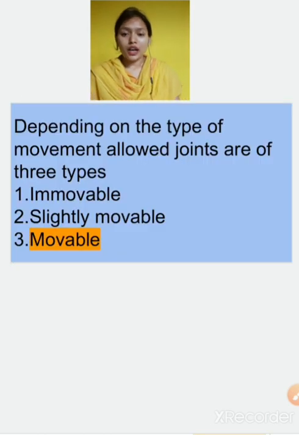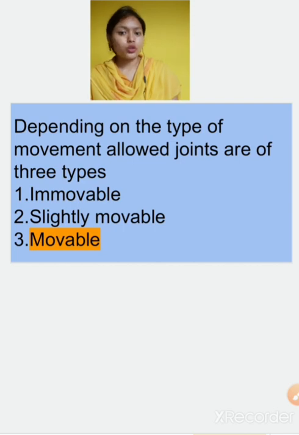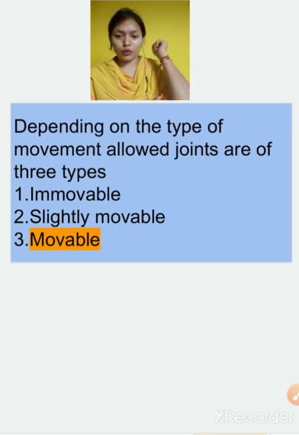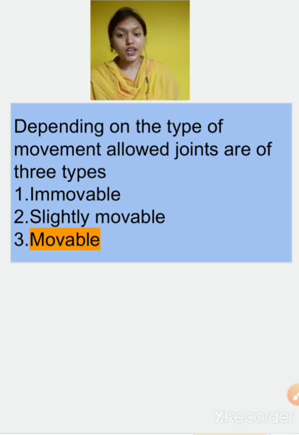Now how many types of joints are there in our body? As we all know, some joints we can rotate in all directions, some only in forward and backward direction, some like a twist, we can twist our head like this. So depending on this, there are mainly three types of joints in our body.